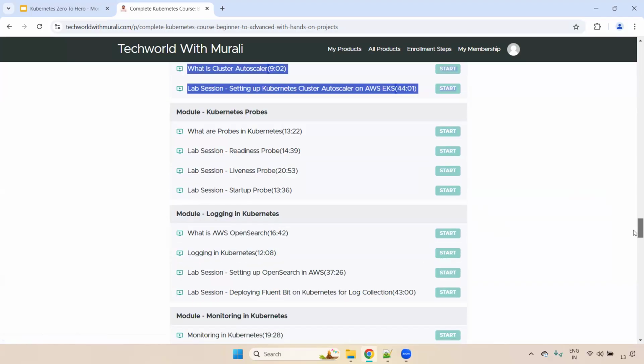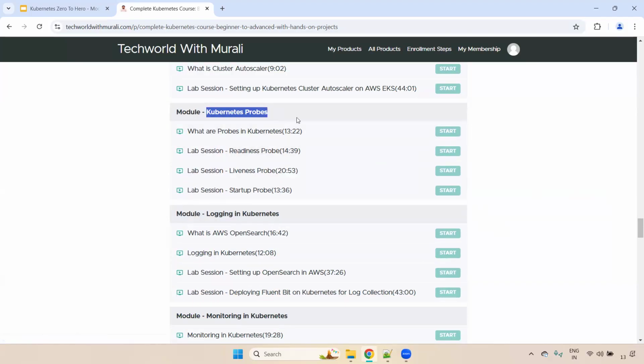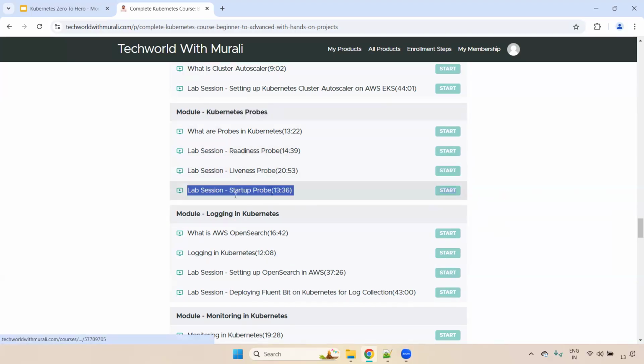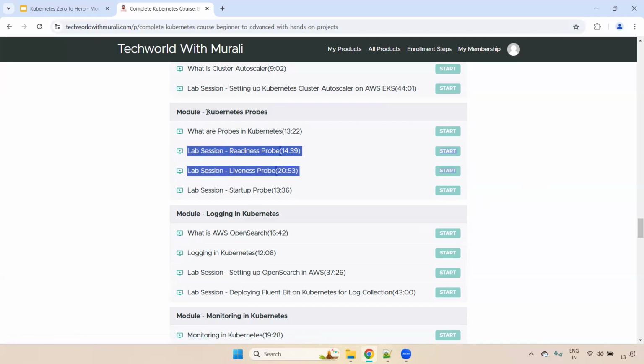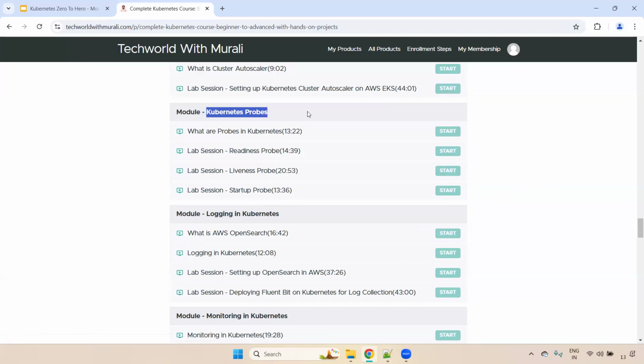Fine. Now coming to the Kubernetes probes, this is related to the application. When you deploy an application on Kubernetes, you mention readiness, liveness and startup probes. Startup probes are used less, but usually readiness and liveness probes are used. Most important thing to remember: if the readiness probe or liveness probe is not satisfied, your pod will show pending state, or it will keep restarting. Okay, clear, right? That's why this is also very important. We always define the liveness and readiness probes in the deployment file. Okay, clear. Any questions now?